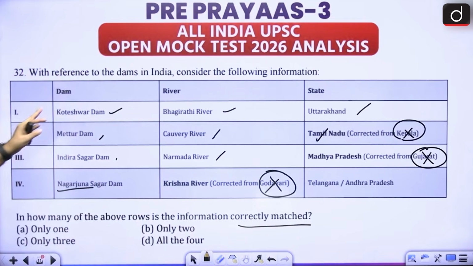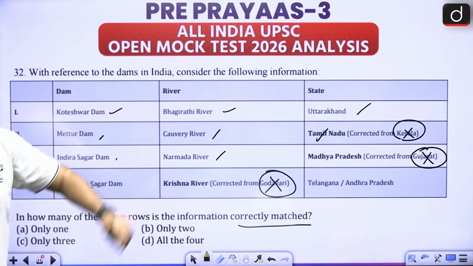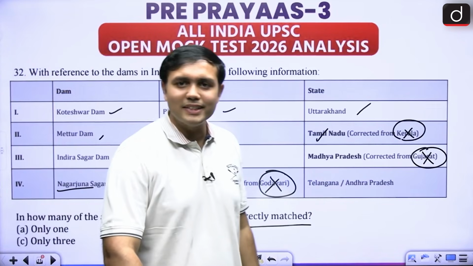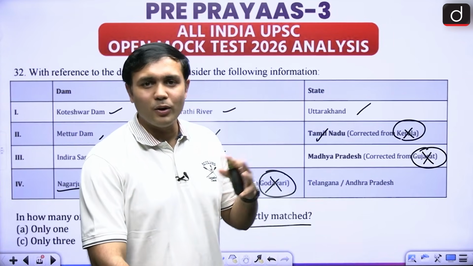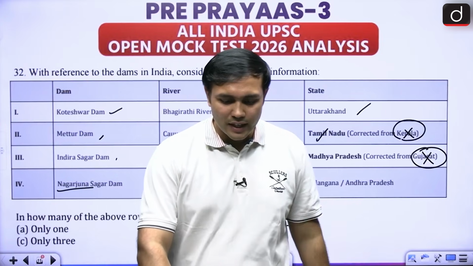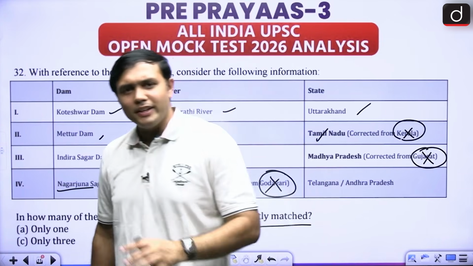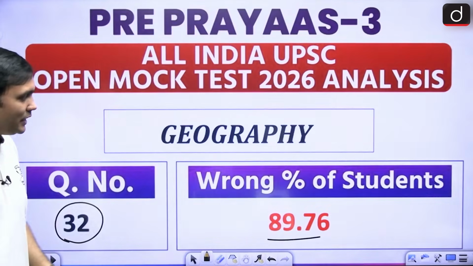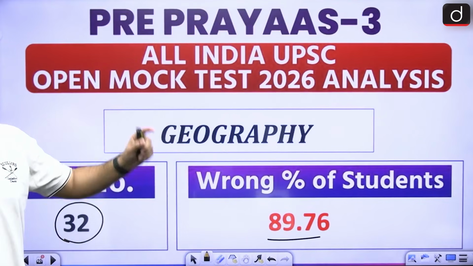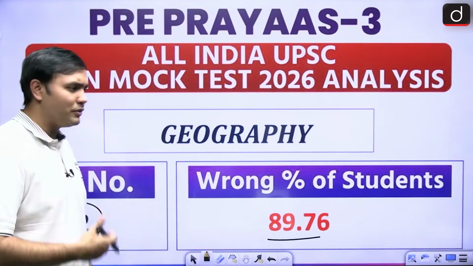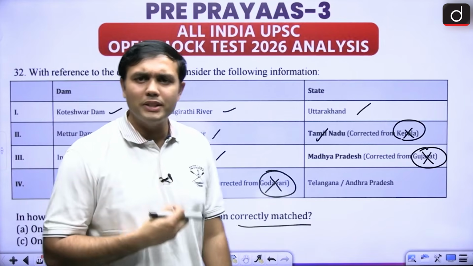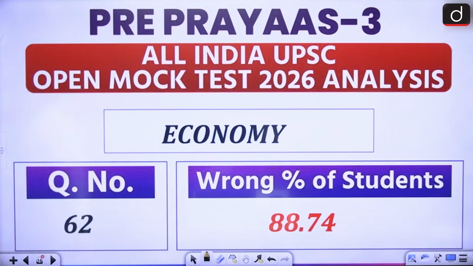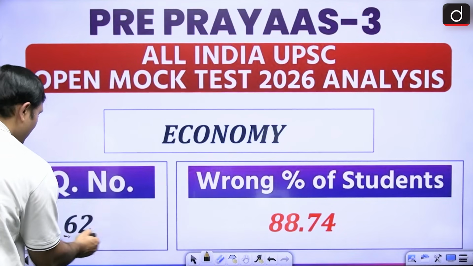So it is only Koteshwar Dam, that is on the Bhagirathi River in Uttarakhand, right? This is relatively straightforward in that sense, right? You just have to remember all these basic important aspects, right? This you can expect, okay, this one is one of the easier questions. I'm really surprised that 89% have gotten it wrong. So I'm hoping that as your revisions are progressing, you are able to correctly answer these kinds of information-based questions. All right. Now the next one is from Economy. Question number is 62.